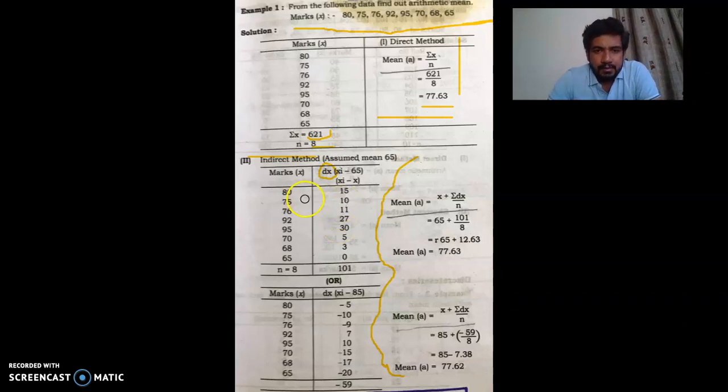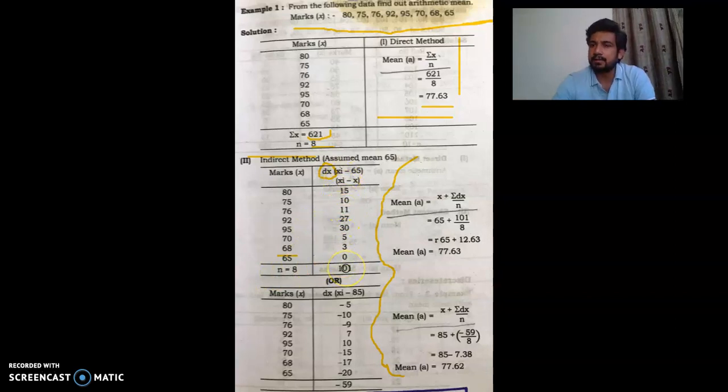So here we assumed the mean as 65, the smallest value of that particular data. So 80 minus 65, 15, 75 minus 65, 10, 76 minus 65, 11, 92 minus 65, 27, and so on. 65 minus 65, 0.